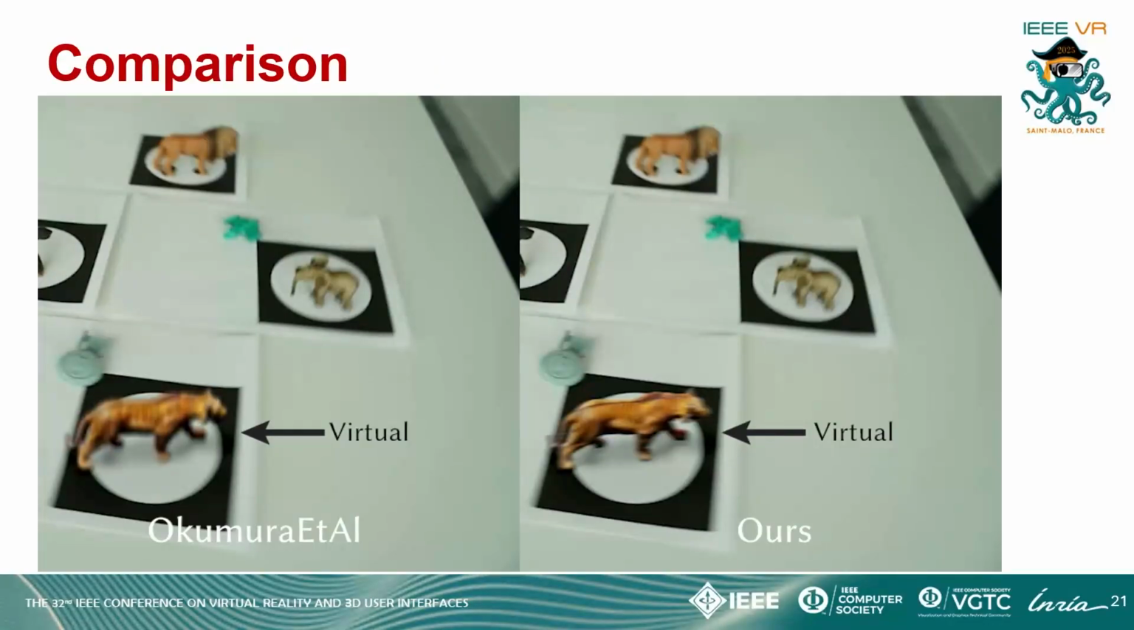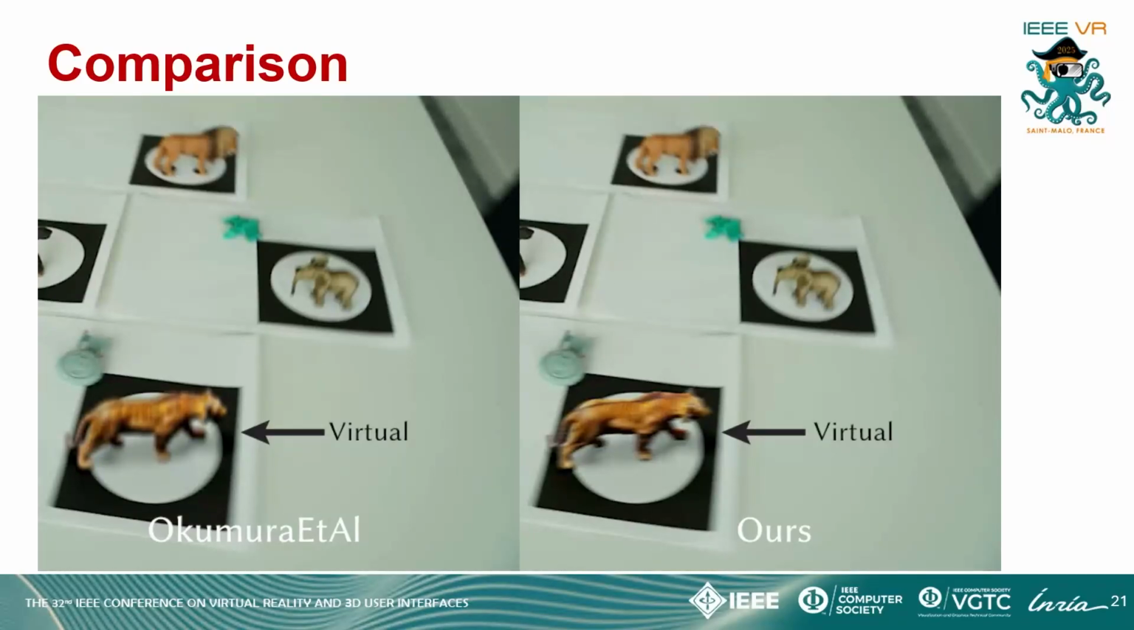We compare with prior works of Okumura et al. and Mandel et al. In the scene, the virtual tiger is placed on the marker, which is used by Okumura et al., while ours do not use the same. All other animal figurines are real to demonstrate how the blur looks in real.